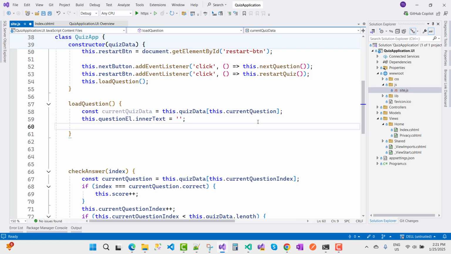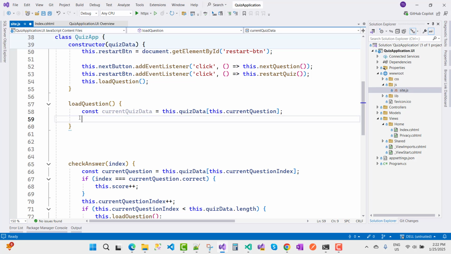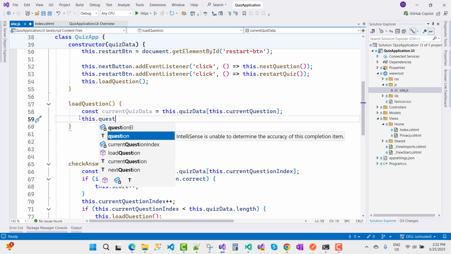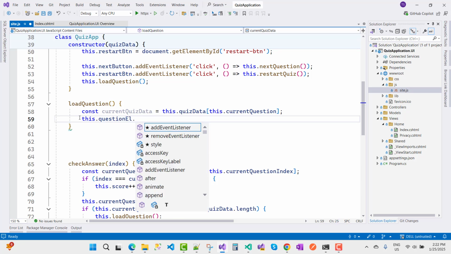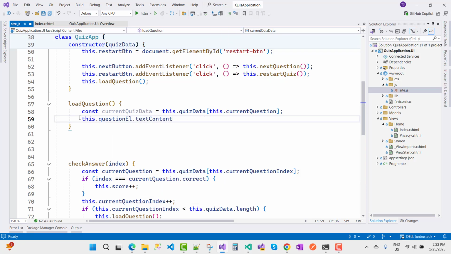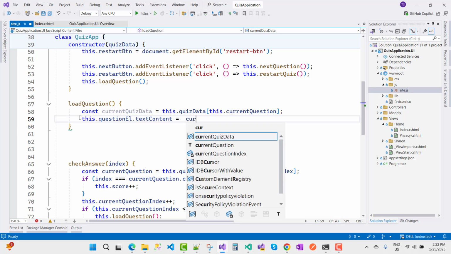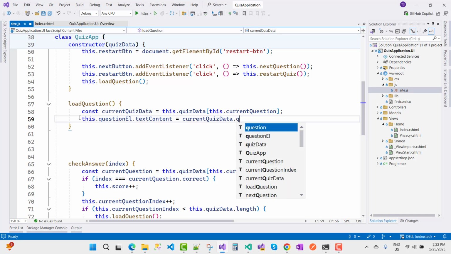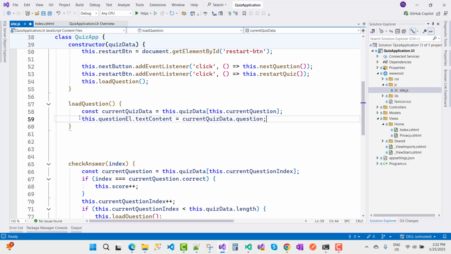The next part is optionElement.textContent. So this.questionElement.innerHTML is blank. Now the next part is the options. So what is the optionsElement? No, it's not there. I want to add this.questionElement.textContent, and that is currentQuizData.question.